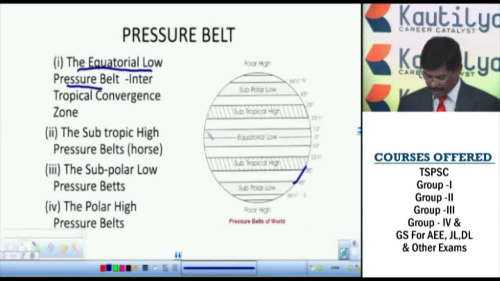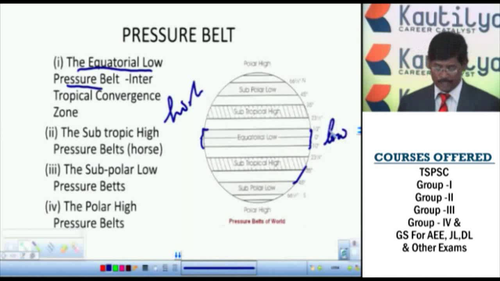We know that these are the areas you get when you go for the equatorial low pressure belts. Generally, how is the temperature on the equator? The temperature is very high, but pressure is low. So it is called the equatorial low pressure belt.